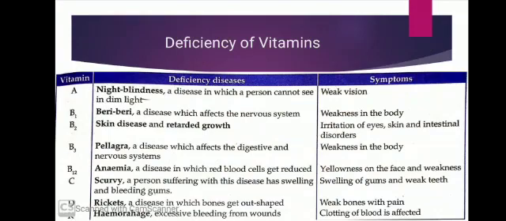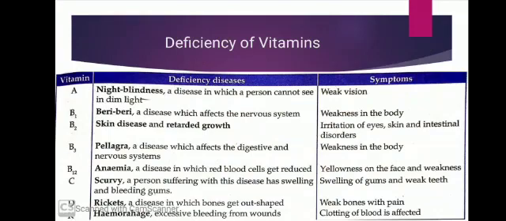Let's move on to the next example. A child always feels tired all the time. When he or she went to the doctor, the doctor said that the child has weak muscles. So the deficiency of which vitamin caused this weakness? Yes, the child has vitamin B1 deficiency, called beriberi. It causes weakness in the body.